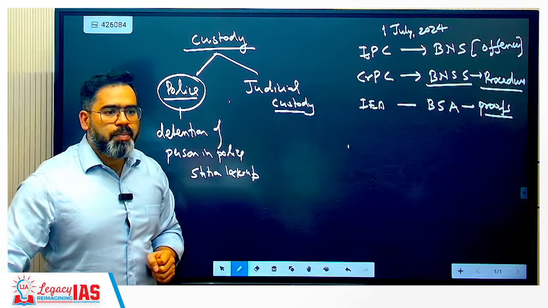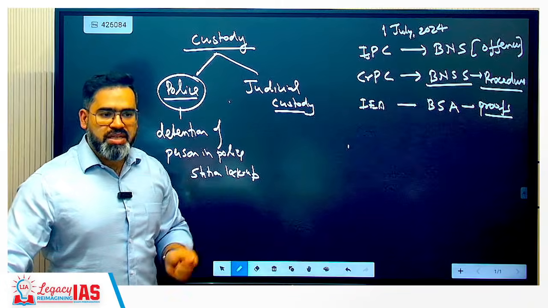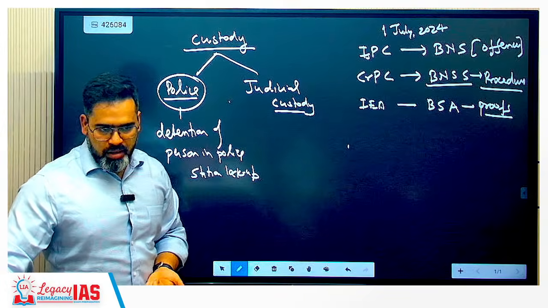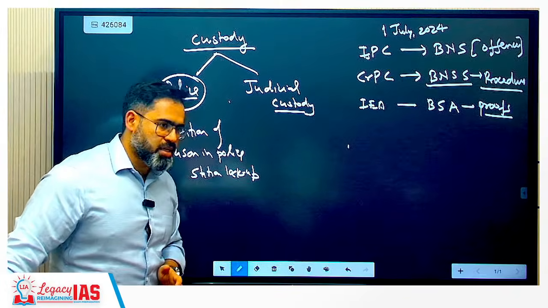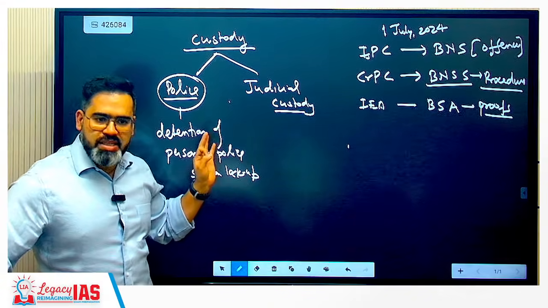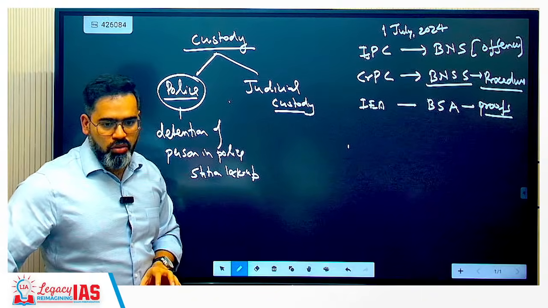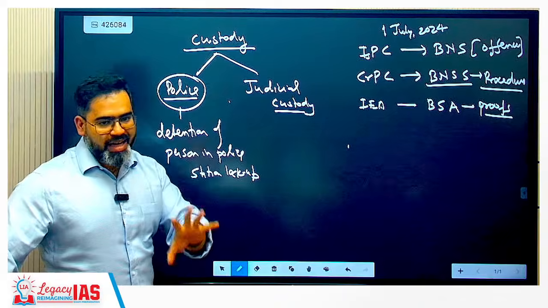So what is the purpose? Why they lock up in the police station? For investigation and interrogation, for collection of evidence. Clear? So accused is kept in a police station lockup. Police have direct physical control over the accused, direct physical control.